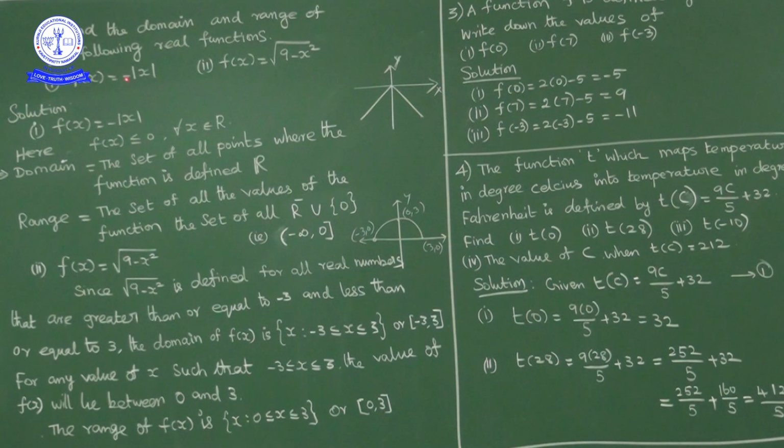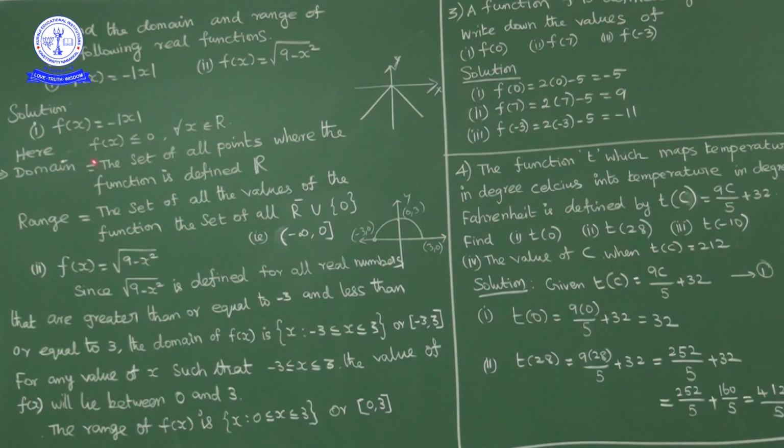So f of x is always less than or equal to 0 for every real number. So the range of the function is less than or equal to 0, which means minus infinity to 0.